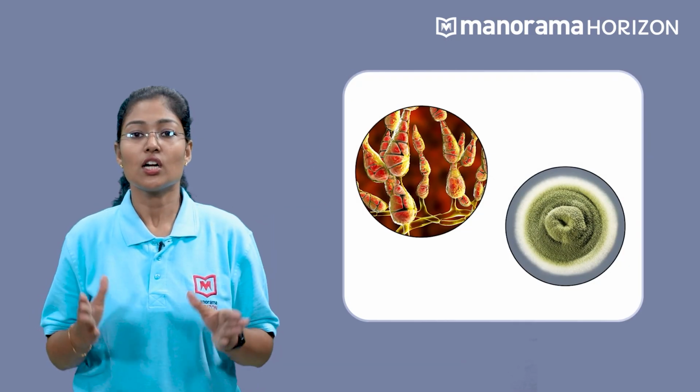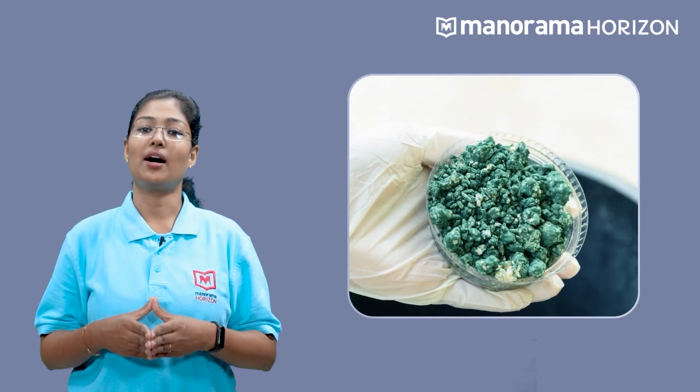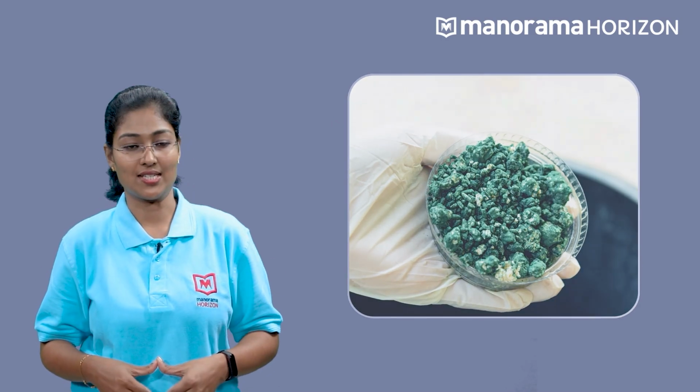The mycelium is septate and branched. Some members are saprophytes or parasites, but the majority are waste decomposers who support mineral cycling. Alternaria, Colletotrichum and Trichoderma are members of deuteromycetes.